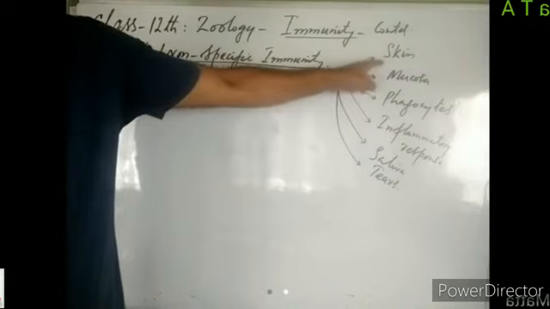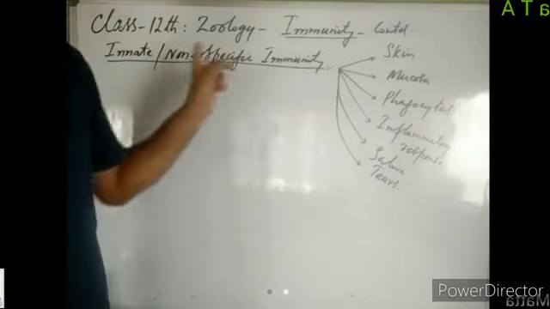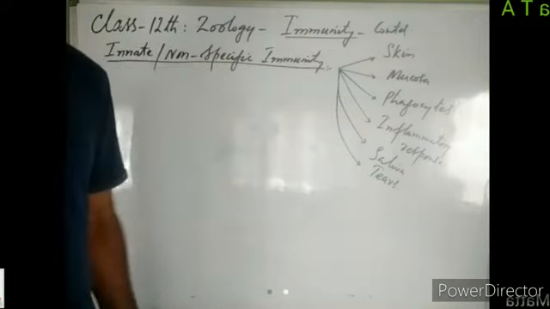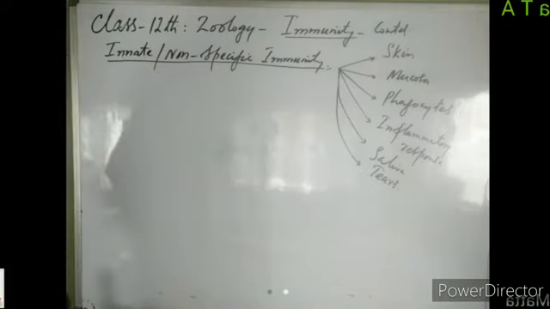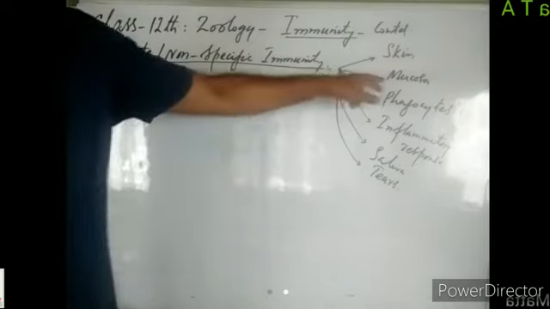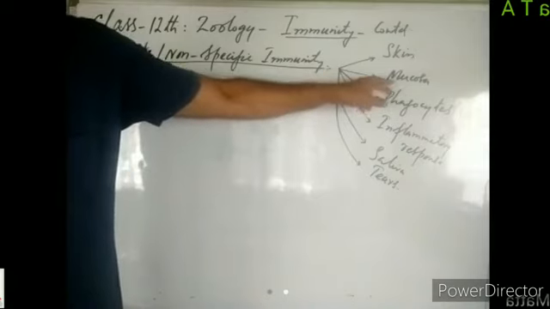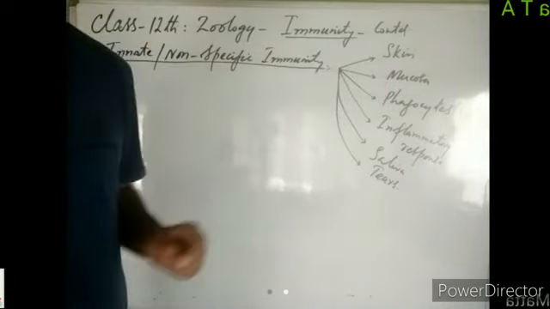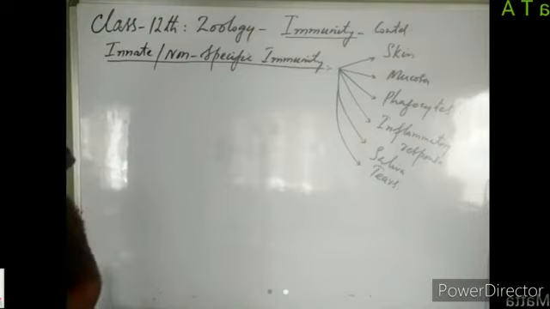Last time we discussed the role of skin as a barrier to pathogens. We discussed the different layers of skin and how they protect us from the entry of pathogens, right? Now today we are going to discuss mucosa. We also discussed a little bit about mucosa. I told you last time what mucosa is and where it is found.